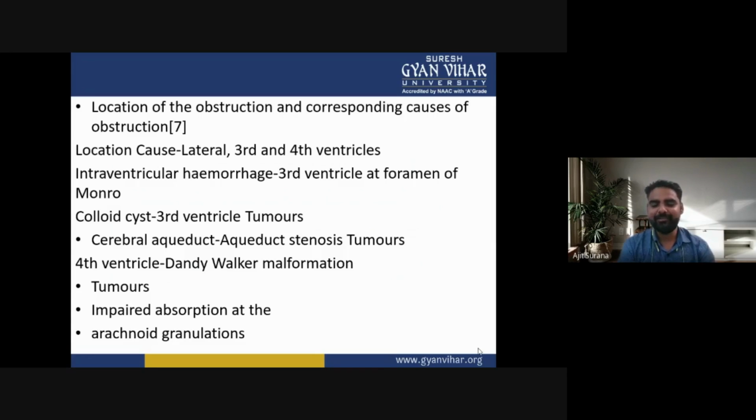In the cerebral aqueduct, aqueduct stenosis and tumors. In the fourth ventricle, Dandy-Walker malformations and tumors. And impaired absorption at the arachnoid granules.